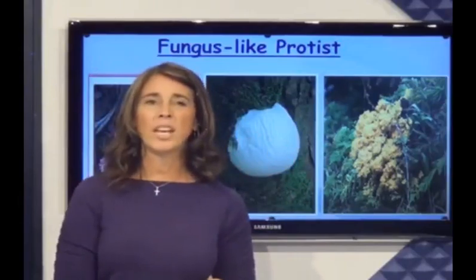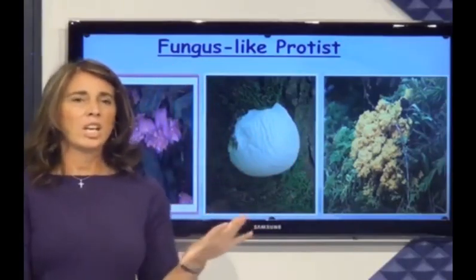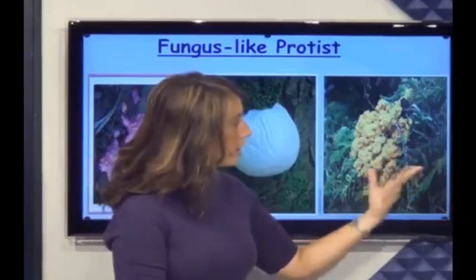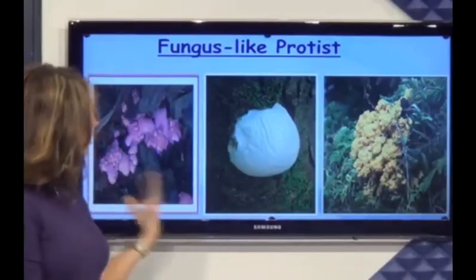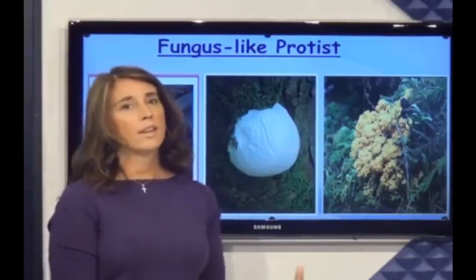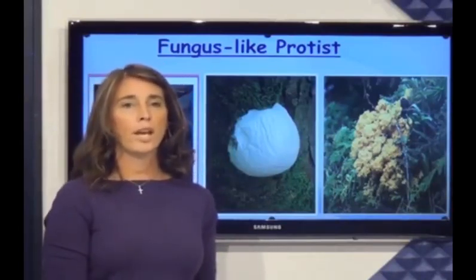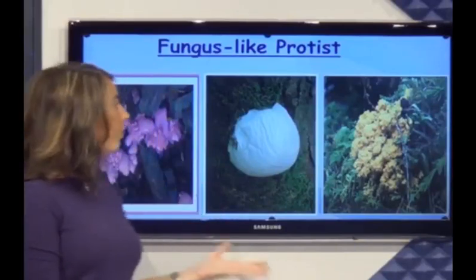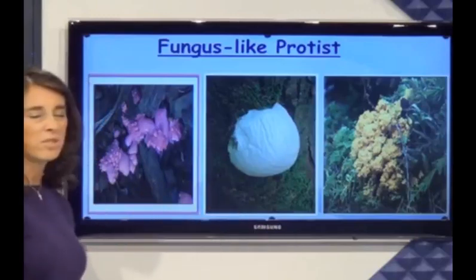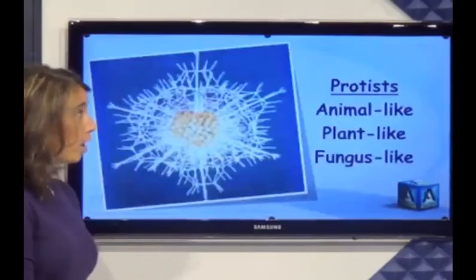Parasite means they live on others and grow by eating them. They are slimy and they don't have real roots. They have fake roots which help them grow. But make sure that they are not fungi, just fungus-like.